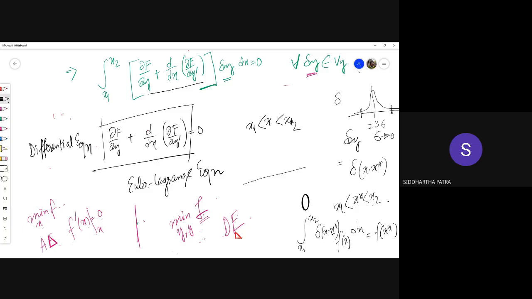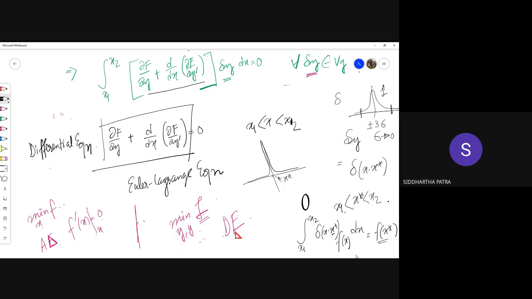So basically the delta function looks like this, something with infinite height. The total area is always 1. So it has infinite height but 0 span, and it looks something like this. That's what a delta function is, where this value is x star. When you multiply the delta function with any arbitrary function and then integrate, it just pulls out the value of f(x) at x star, and that becomes the output of the integration.